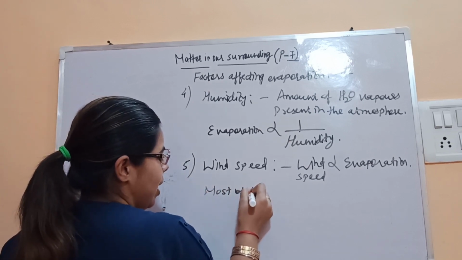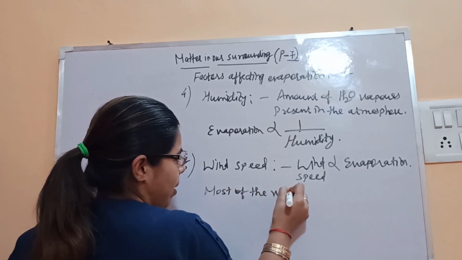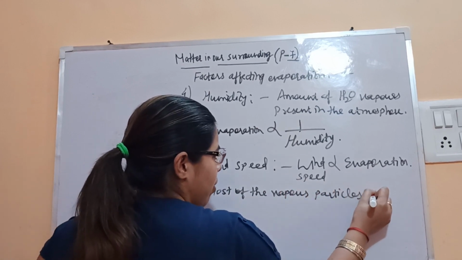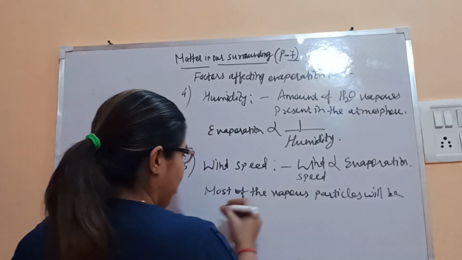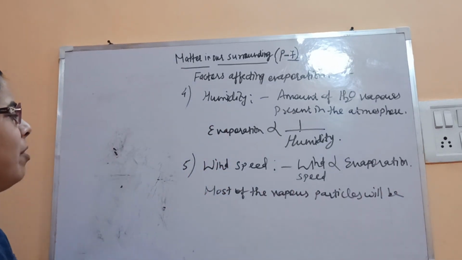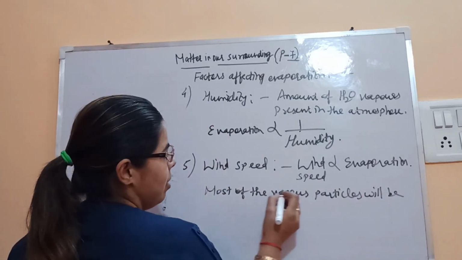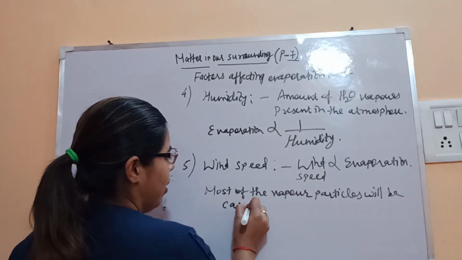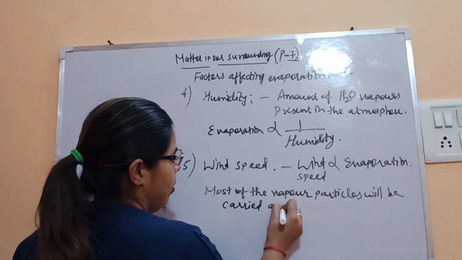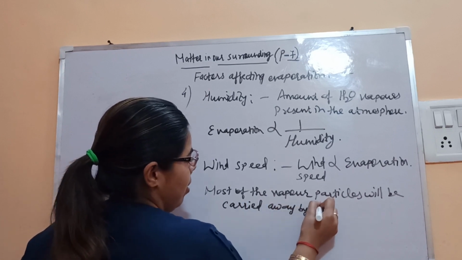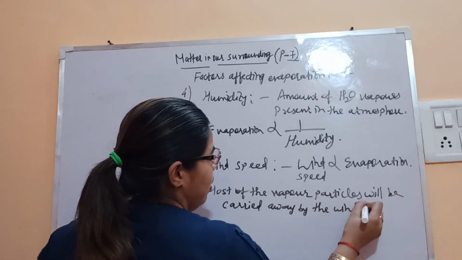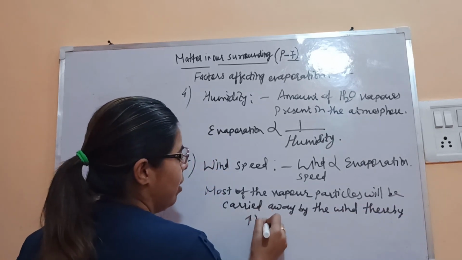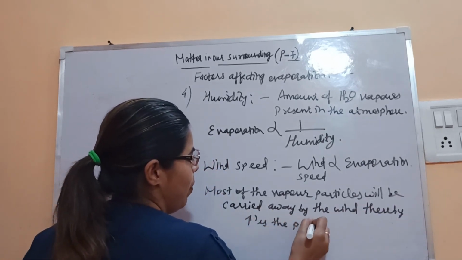Most of the vapor particles will be carried away by the wind, thereby increasing the process of evaporation.